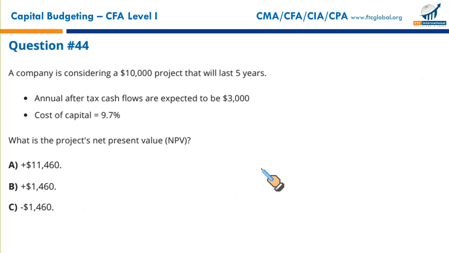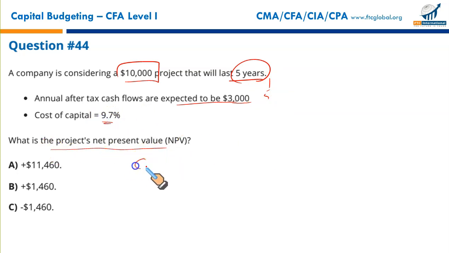Next. A company is considering a $10,000 project that will last 5 years. This is your initial investment. This is the life of the project. Annual after-tax cash flows are expected to be $3,000, for the next 5 years, so the frequency is 5. Cost of capital is 9.7. What you need to do is calculate NPV. That's what we have been doing.